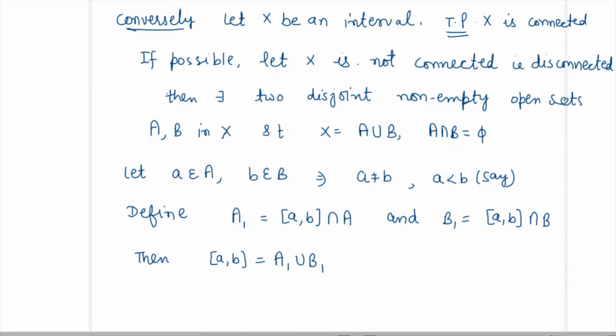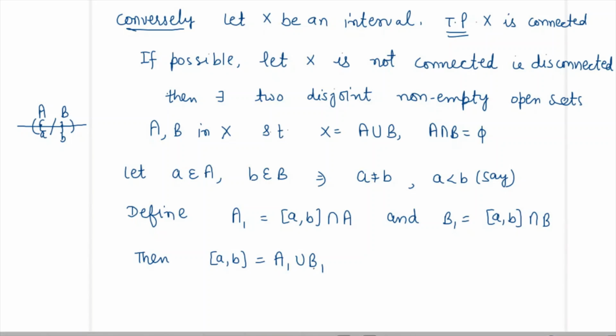because it is given that X is an interval. So if X is an interval and X is a union of A and B here, so if we divide this interval into two parts, A and B, then point a is here and point b is here. So we have taken the intersection of this interval [a,b] with A and B. So this part is A1 and this part is B1. So if we take the union of both, then it is the interval [a,b] only.